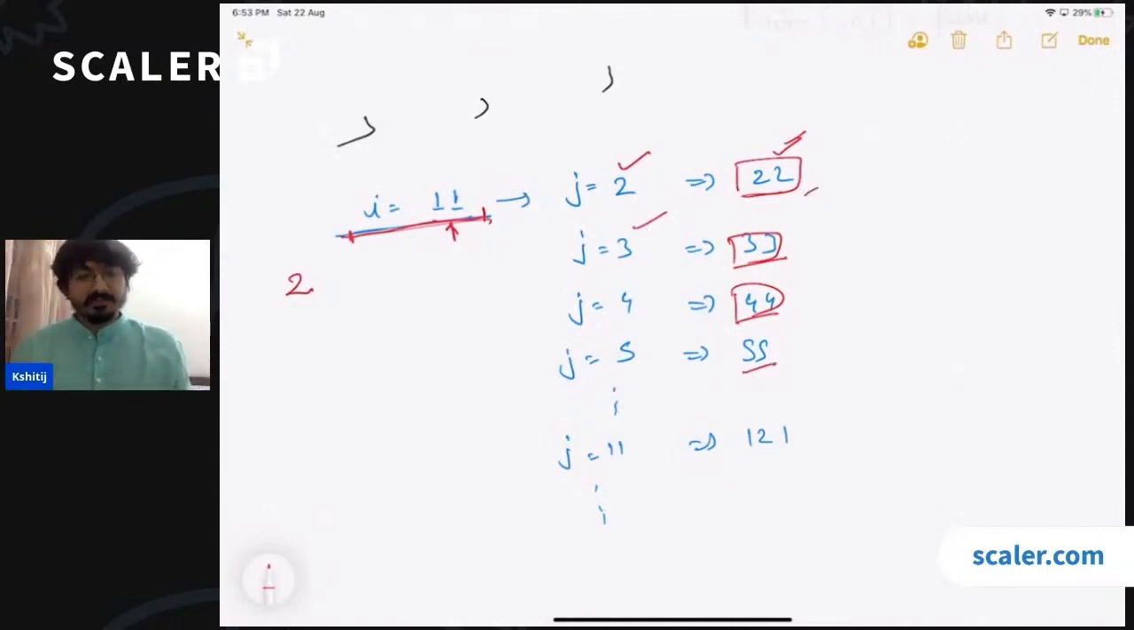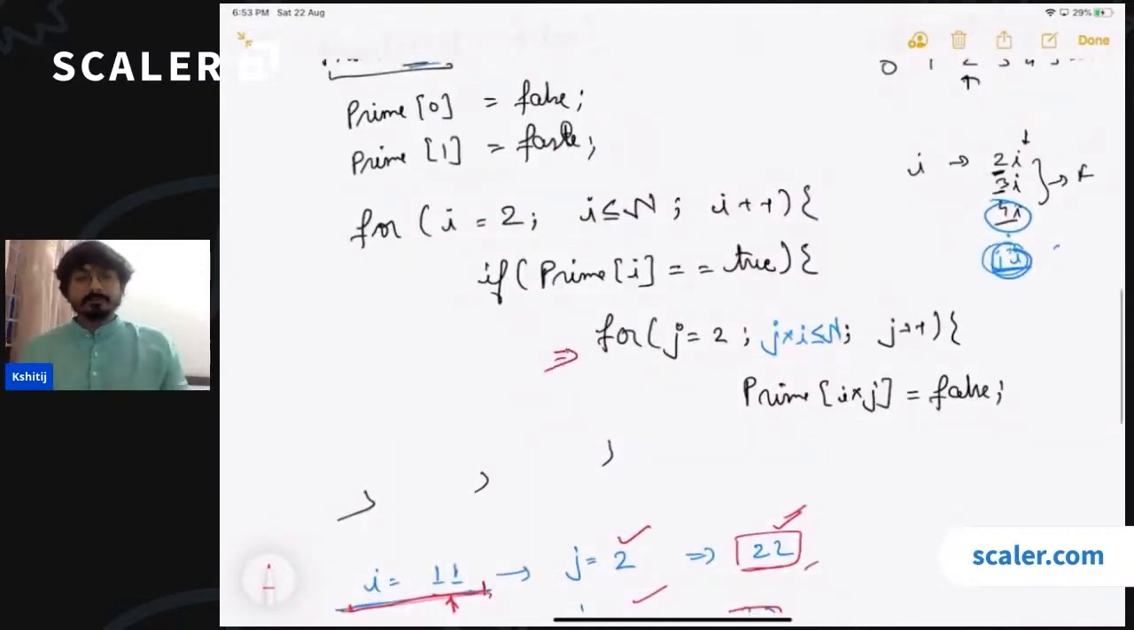So what should be the first value from where we should start the second loop? This has to start from j is equal to i, right? Because when we were trying to cut the numbers from 5, we saw that the first number we are cutting is 25. Similarly, for 11, the first number which will be available there is going to be 121. All the other numbers must have been cut by the smaller values of i. So we don't need to start from 2, we can start j from i, okay?